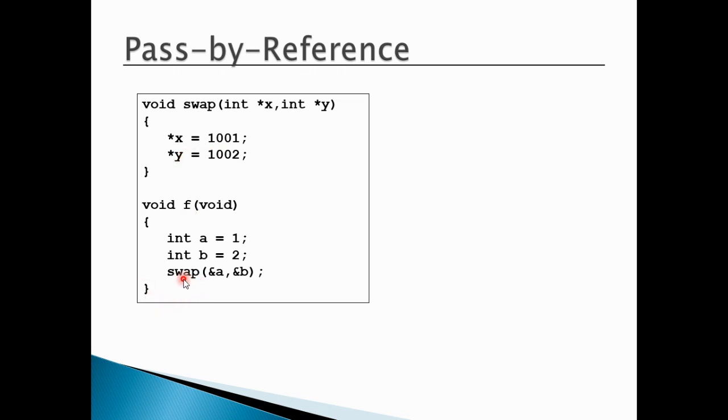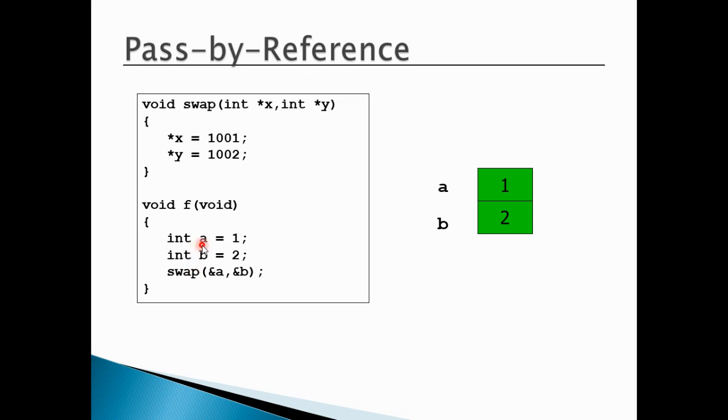Okay, so here in this function call, the address of A is being passed to X, and the address of B is being passed to Y. So when I'm writing A equals 1, B equals 2, these are direct assignments. And when I'm writing star X equals 1001, I'm trying to change the value at A through X. And when I'm writing star Y equals 1002, I'm trying to change the value at B's memory location through Y. So you can see this with animation here.